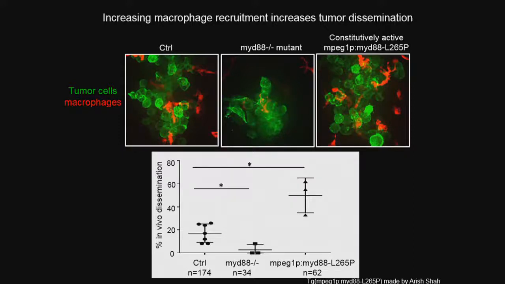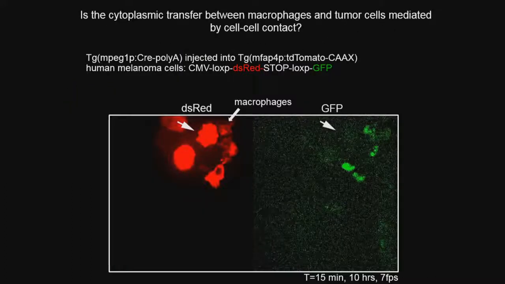So what this suggested to us is that macrophages can impact the tumor cell's ability to disseminate in a cell contact mediated manner. And then we asked, is this cell contact also required for this cytoplasmic transfer of material that we observe? So to do that, we try to capture the events as they occur in real time. These are experiments that are ongoing, and I'll show you a movie of an example that we have.